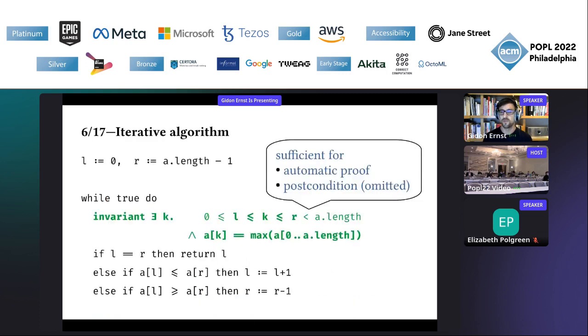And we can, of course, formalize it using maybe an existential quantifier. So we say that there is some k in the residual range that denotes the maximum of the entire array, right? And this is one of the possible formulations. You can do it in different ways. But again, the proof using this invariant is fully automatic, and the post condition, which I have omitted here, is of course also established by this invariant.